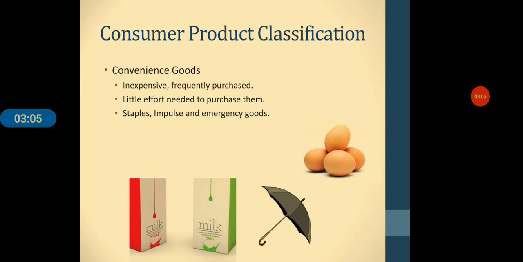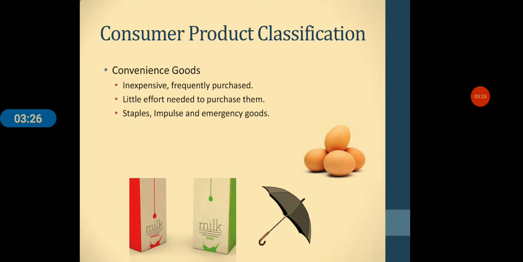And what are their characteristics like? They are inexpensive, purchased frequently, with a minimum of effort. The consumer does not think or have a plan while purchasing these goods. Examples of consumer convenience goods are staples, impulse, and emergency goods.